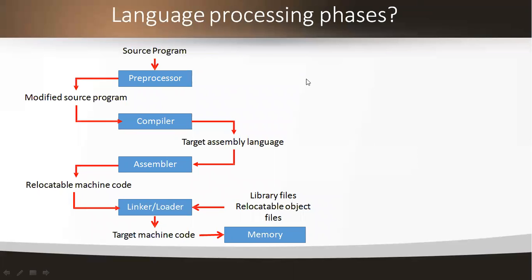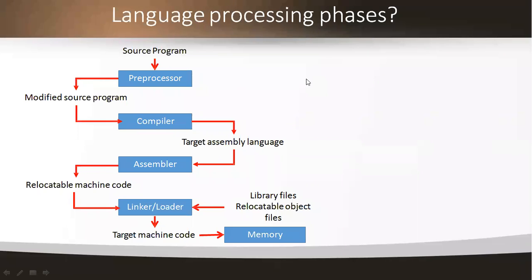And we all know the definition. A compiler is a program that converts high level language to assembly level language. Similarly, an assembler is a program that converts assembly language to machine level language. Both the compiler and the assembler come under the translator family.